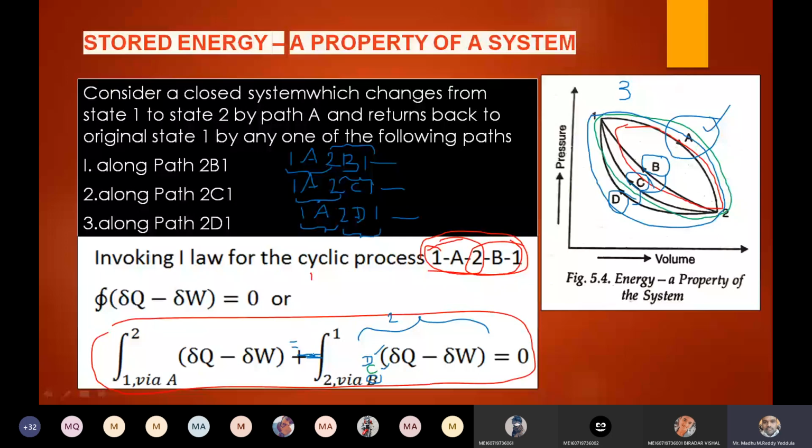We can equate all second terms. Because the left hand side is the same, I can equate the right hand side. Therefore, cyclic integral 2 to 1 via b is equal to cyclic integral 2 to 1 via c, that is equal to cyclic integral 2 to 1 via d. I'll show here.